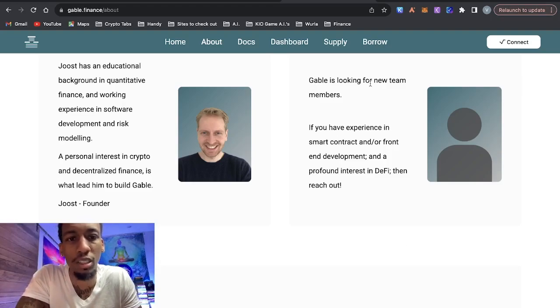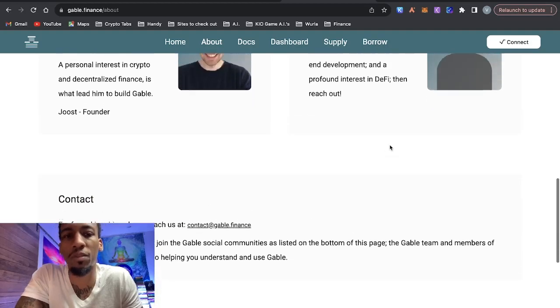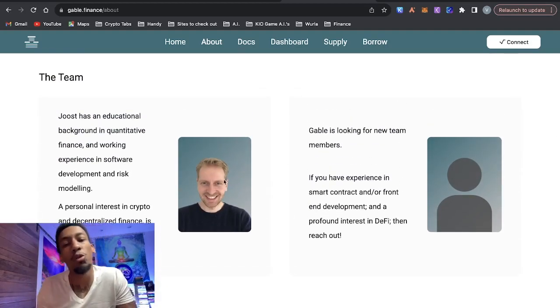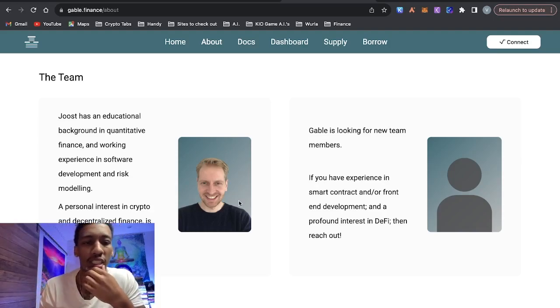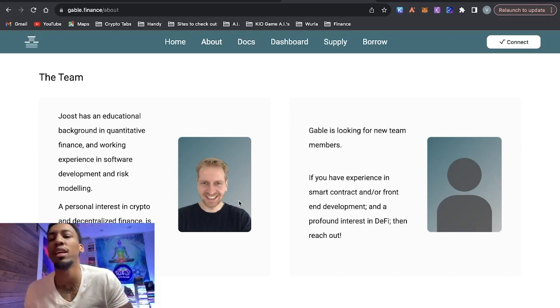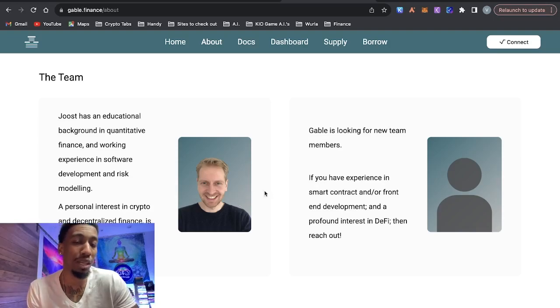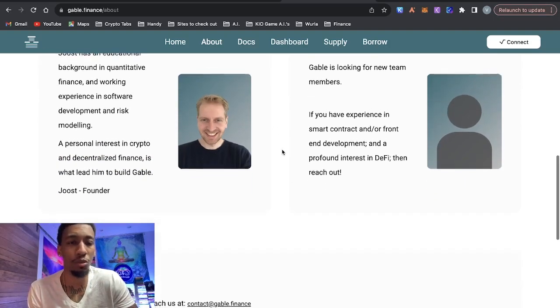It says Gable is looking for new team members. If you have experience in smart contract or front-end development, reach out. So it might just be this one guy, and you need a team. It doesn't matter how good a project is, if you don't have a team, you're not going to go too far. They say if you want to go fast, go alone. If you want to go far, go together. So I'm hoping they can expand their team, or maybe there are more people who aren't being shown. I asked in the Telegram and I'm still waiting to hear back.